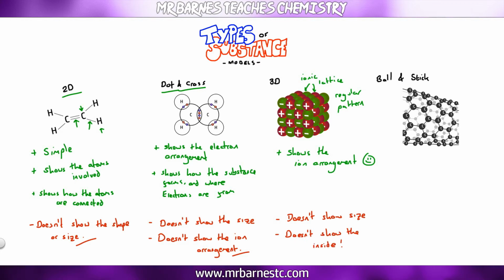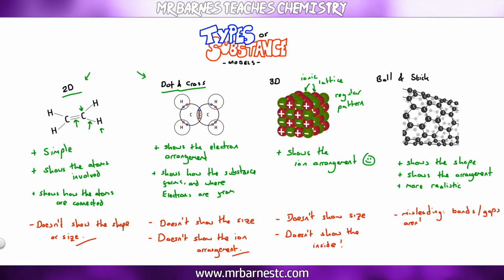And then the final model, your ball and stick model, these are probably some of the best because it shows you the shape of the molecule, it shows you the arrangement of the actual atoms, and it's more realistic because it shows you that 3D representation. However, it's misleading. The bonds and gaps aren't actually that big. They're not actually there and visible like sticks that you can see on there. So it's misleading. And also, it doesn't show you the size. And that brings this revision summary video to an end.